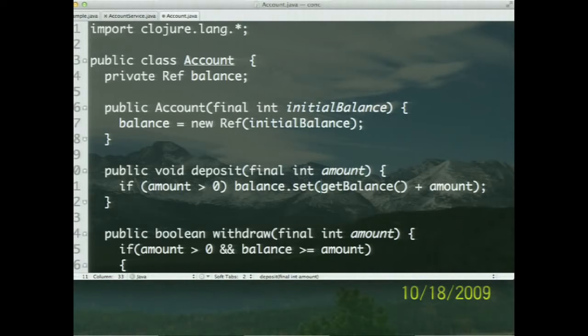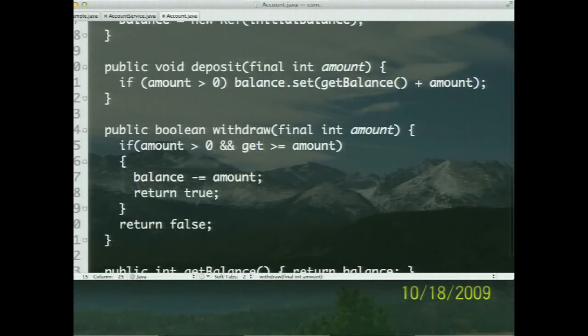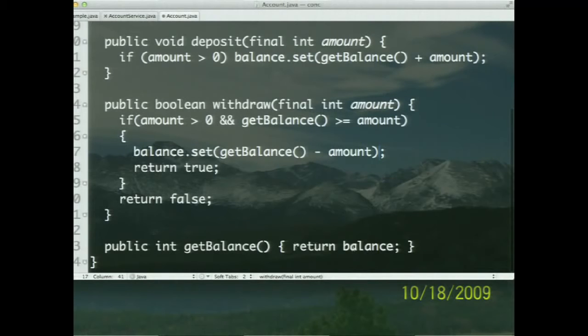Notice I'm working with this object. Keep in mind that the ref is the managed mutable identity. And what is it going to hold? A reference to an immutable object. And we already know that in Java, the BigInteger is immutable, right? We cannot modify that. Similarly, in the withdraw method, I'm going to get the balance right there. And if the balance is good enough, I'm going to set the balance this time, to the balance minus the amount itself. And finally, here is the getBalance method. In the getBalance method, I'm going to say this is going to be an integer object, and I'm going to just cast it to the integer and return that value to the caller as well.